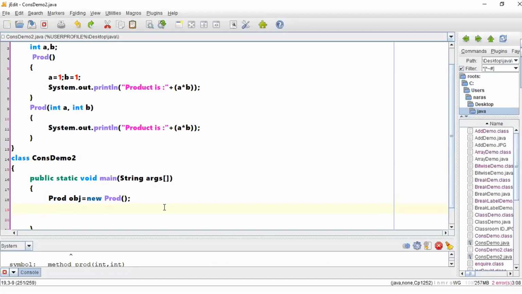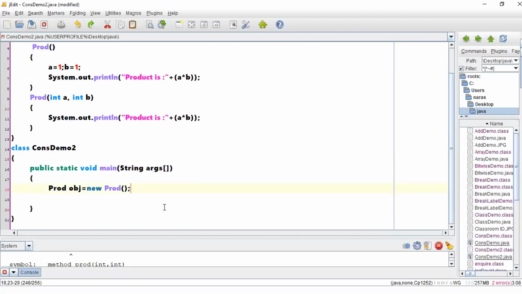Okay, to have a better conclusion, let me check for one more beautiful example. We'll see. For the time being, keep this particular thing in mind: using a constructor, the execution speed will be faster when compared to methods. Keep this conclusion in mind. I'll justify that conclusion using one more example.